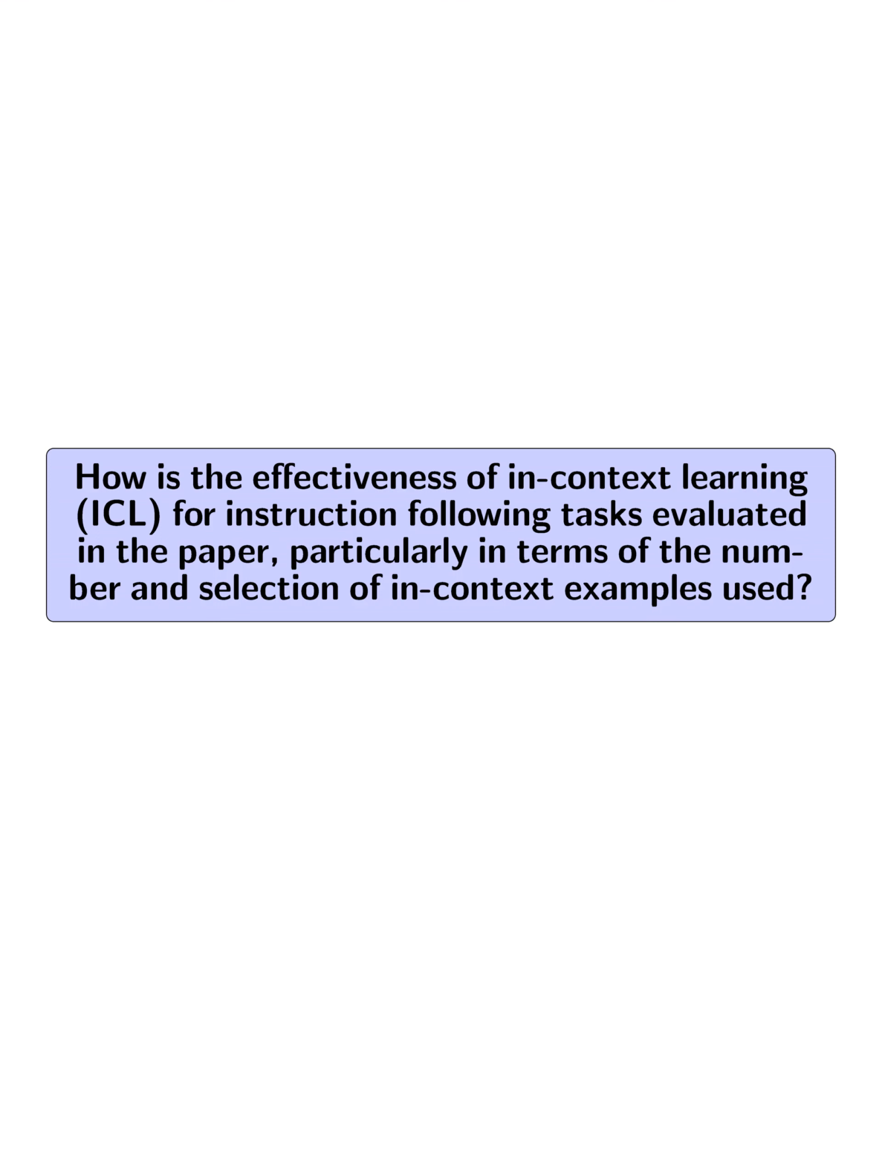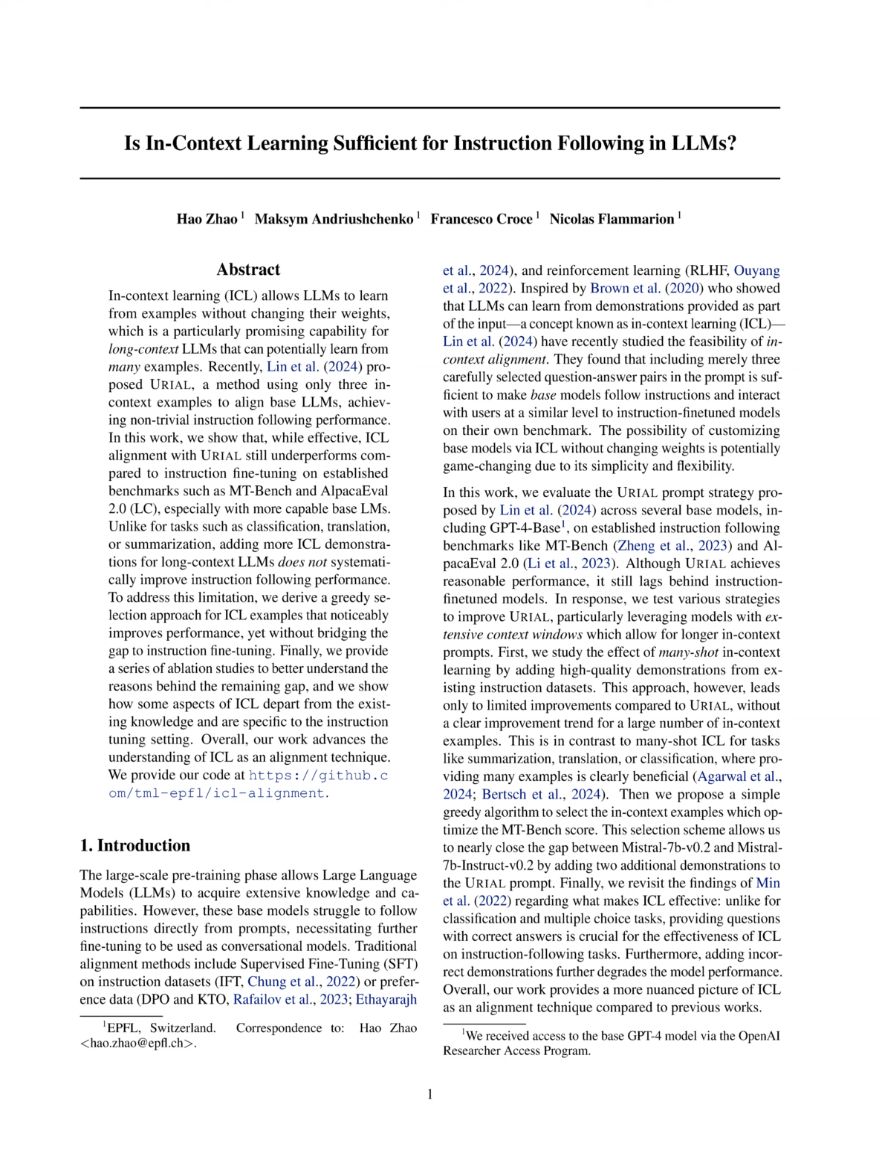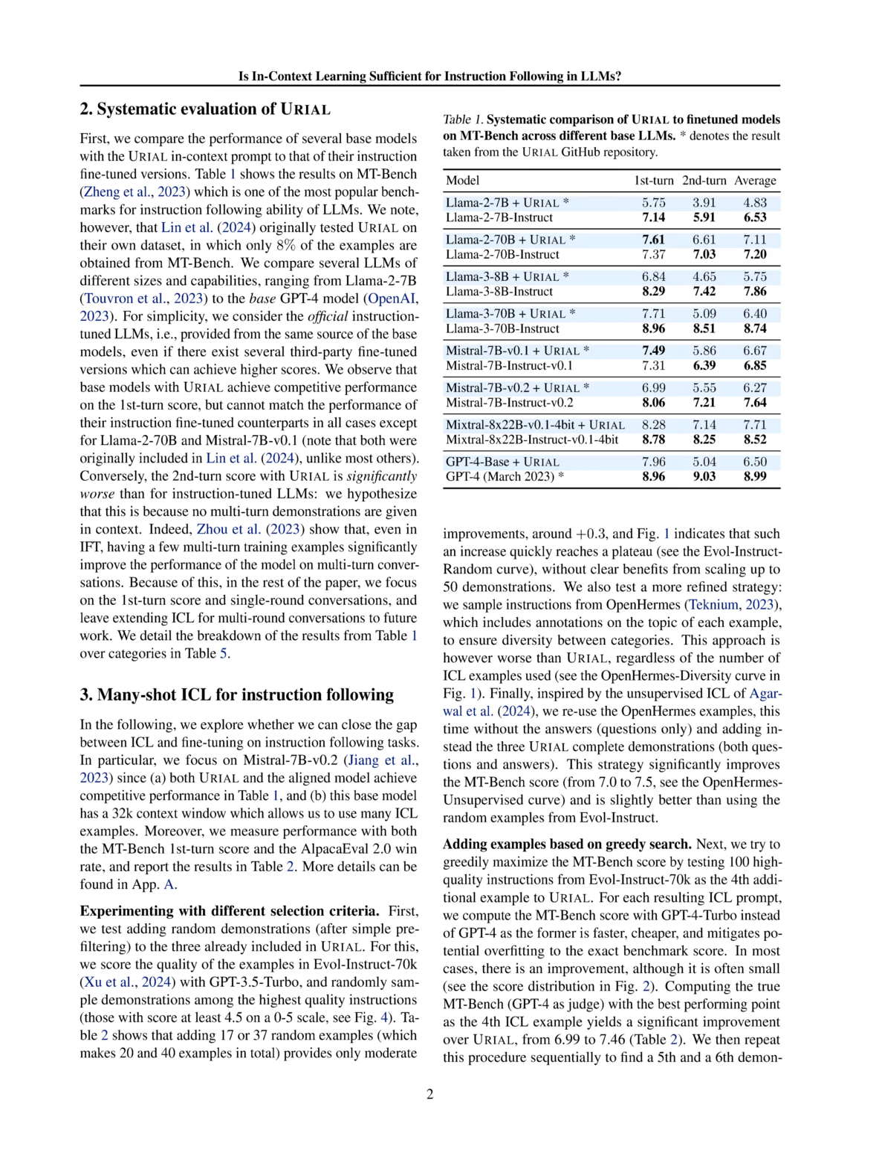How is the effectiveness of in-context learning, ICL, for instruction following tasks evaluated in the paper, particularly in terms of the number and selection of in-context examples used? The effectiveness of ICL for instruction following tasks is evaluated in the paper by testing various strategies to improve the URIAL prompt strategy proposed by the authors. The paper explores the impact of different numbers and selection criteria of in-context examples on the performance of base models.